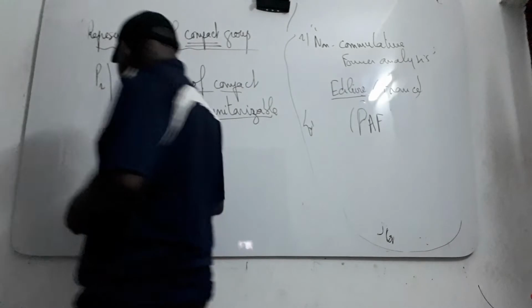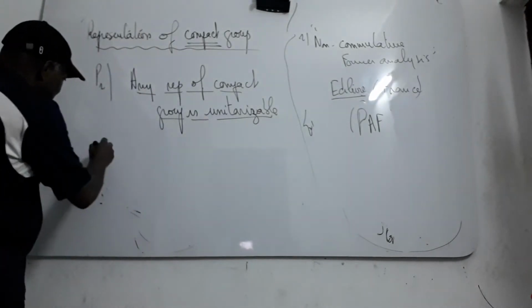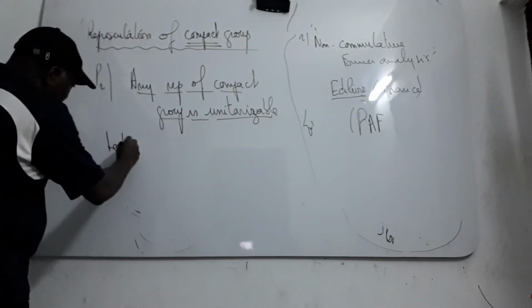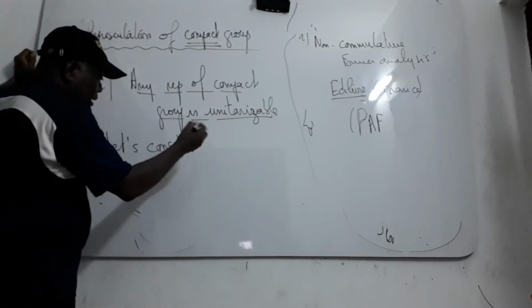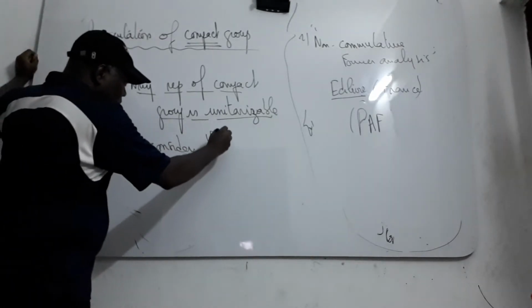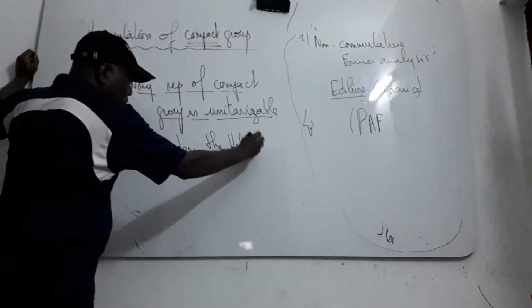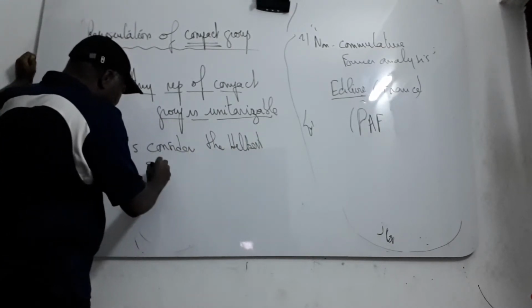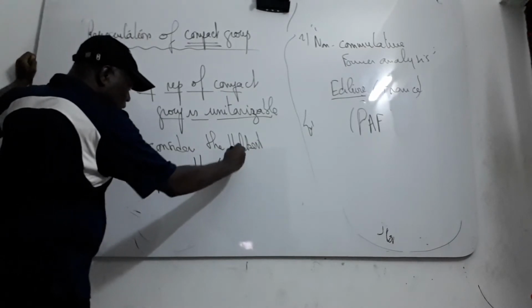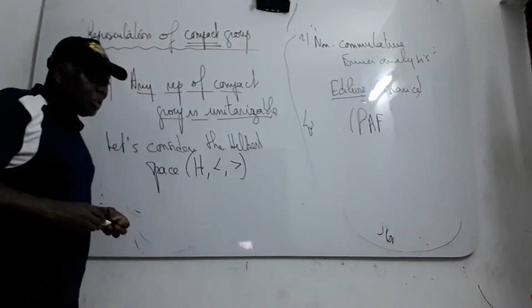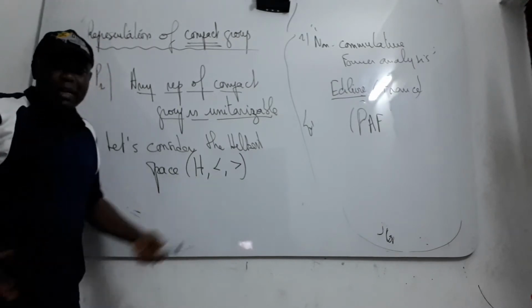Okay, let us consider the Hilbert space H with this scalar product. The Hilbert space should necessarily have a scalar product by definition.